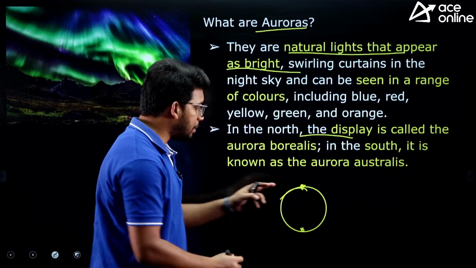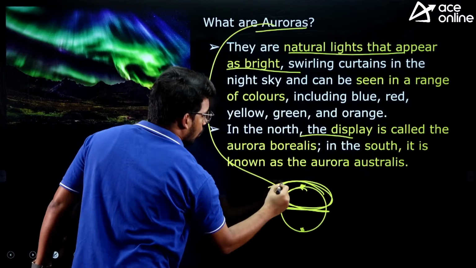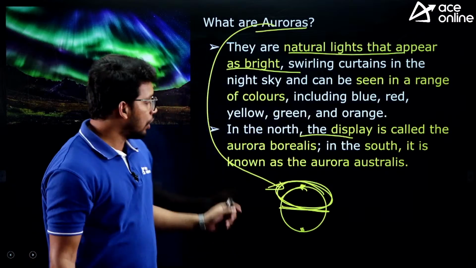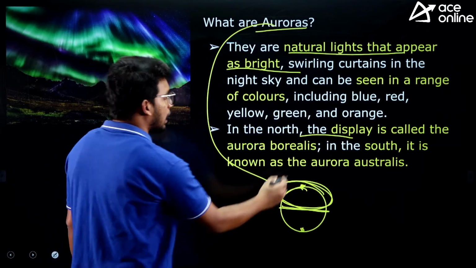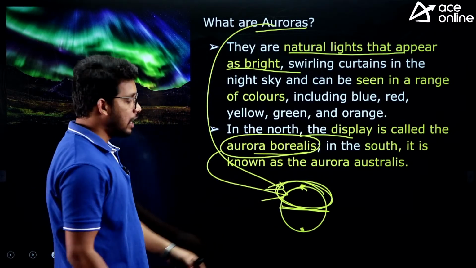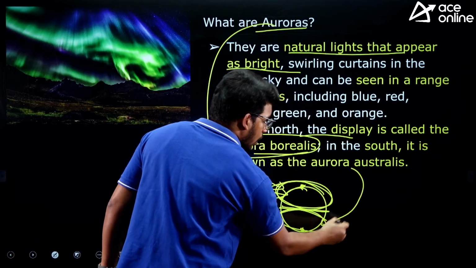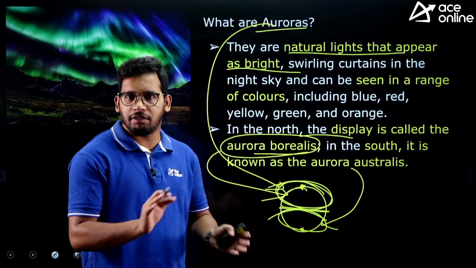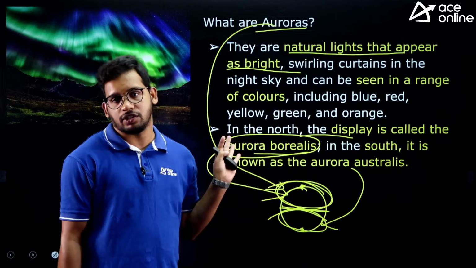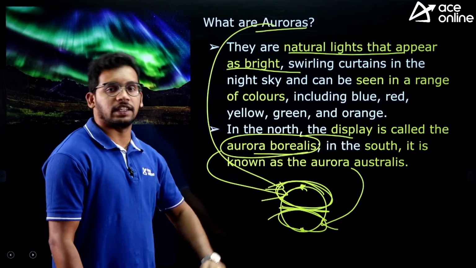So in the northern hemisphere, if these auroras develop, the lights which develop in the sky, they are called aurora borealis. This is aurora borealis in the northern hemisphere, and in the southern hemisphere, if the same lights occur, those are called aurora australis. So these are just names given by the scientists. There is no concept involved in this. They just named them because of the regions, right. So northern hemisphere, aurora borealis, and aurora australis in the southern hemisphere.